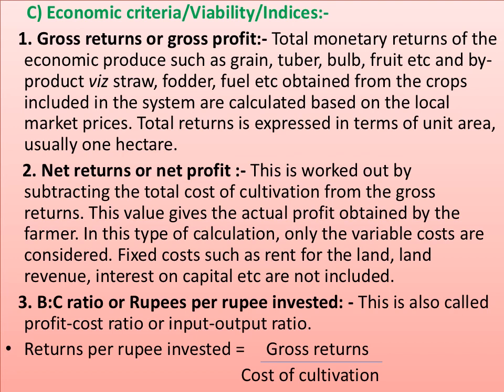Third, BC ratio, or rupees per rupee invested. This is also called the profit cost ratio or input output ratio.